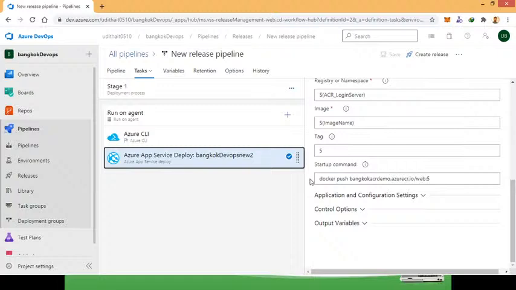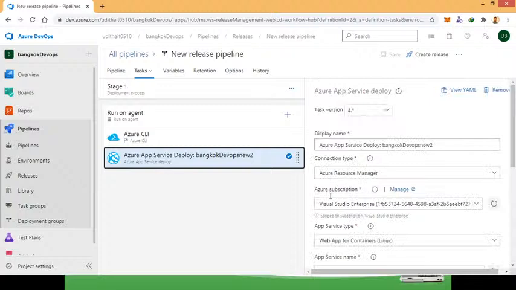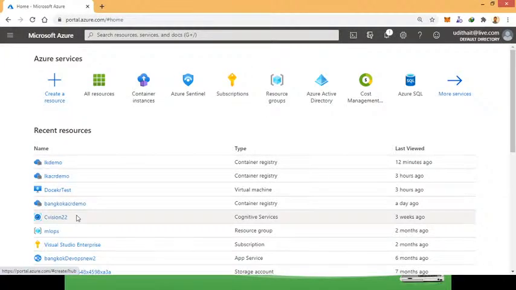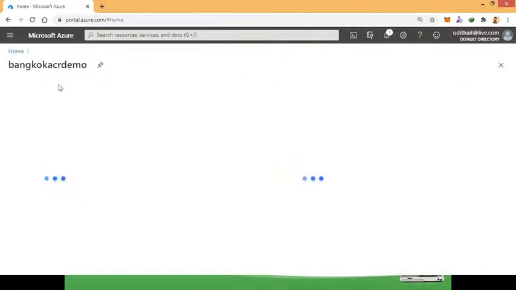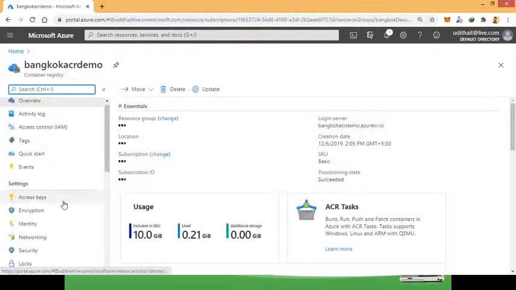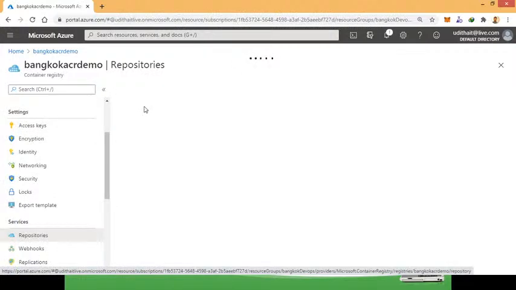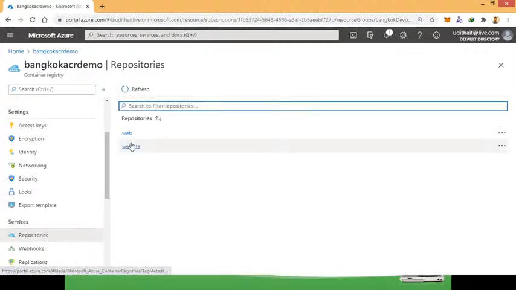So here we can use Docker in this case without any issues. So you can see where Docker comes in the build pipeline and the release pipeline, right? Similar thing we can verify when you go to the Azure portal. Also you can see that container registry, right? In that registry, if you go to repositories, you can see the similar thing is there. Web and is used the web, right?